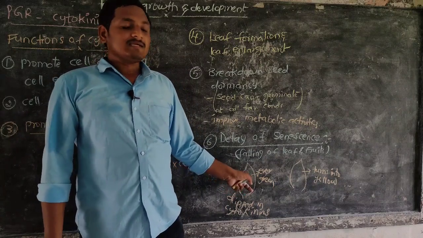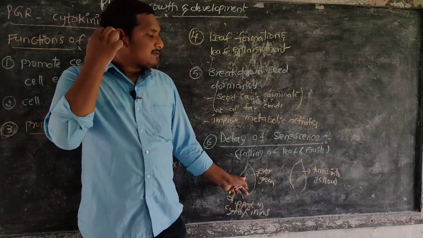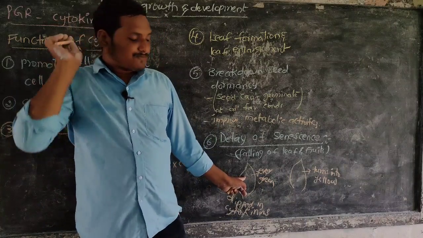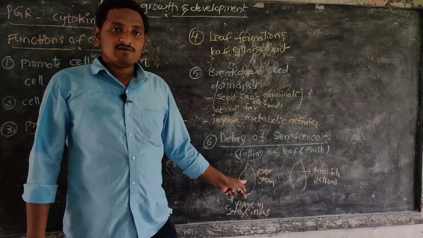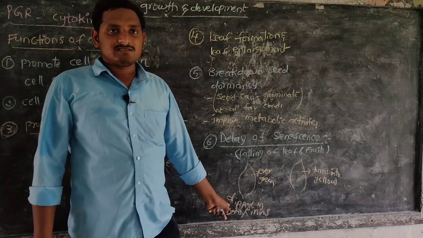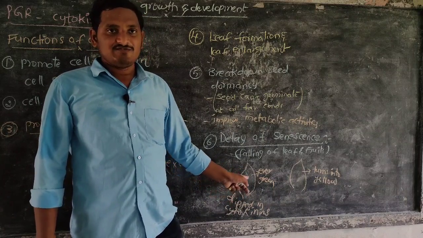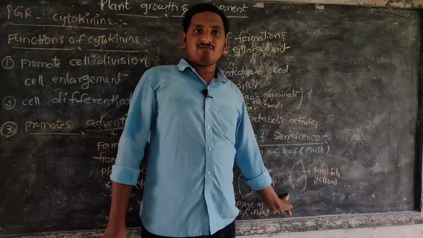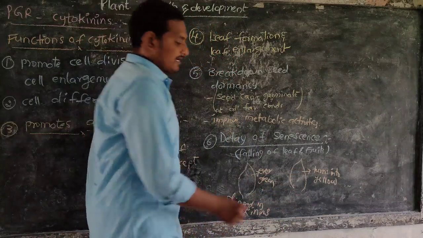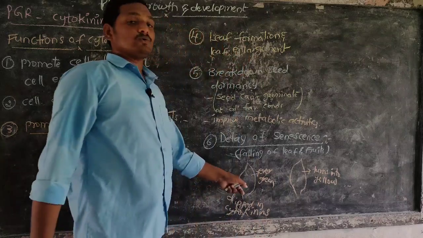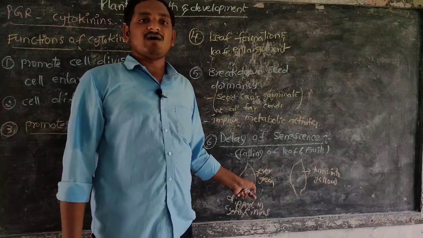Green leaves do not fall. Why? Because these leaves are evergreen. It means we dipped this leaf in cytokinins. This cytokinin helps to prevent the leaf from falling. This other leaf falls easily because we did not dip it in cytokinins. When we add cytokinins to the leaf, it becomes evergreen and does not fall.